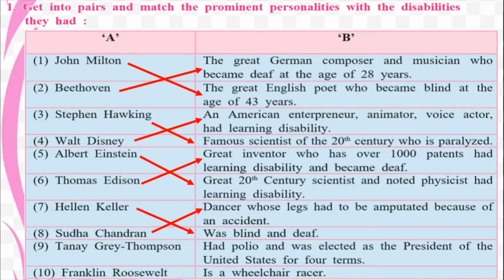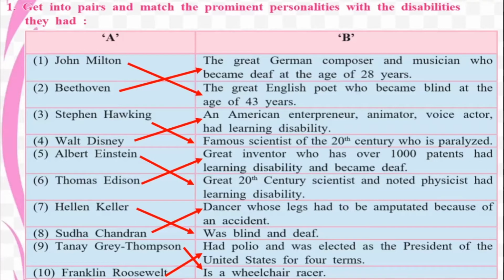What about Tanay Gray Thompson? He's a wheelchair racer who takes part in races, but he's still on his wheelchair. What about Franklin Roosevelt? He had polio and he was elected as the President of the United States for 4 terms. So, 4 times he was elected and re-elected the President of the United States.